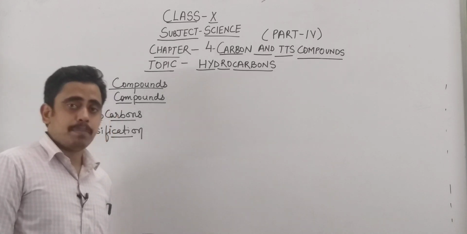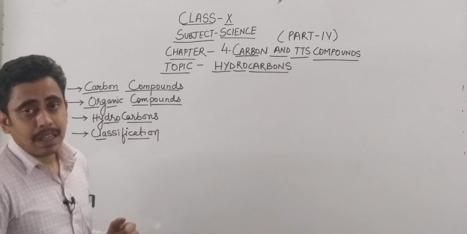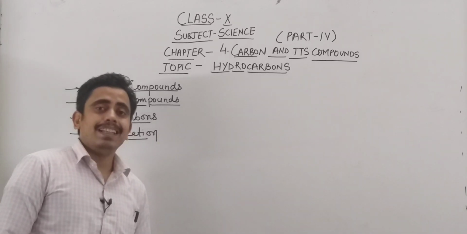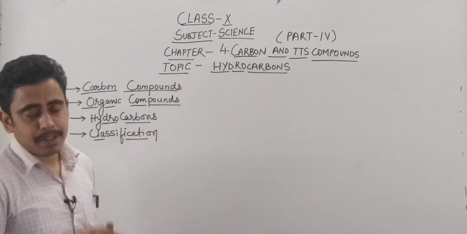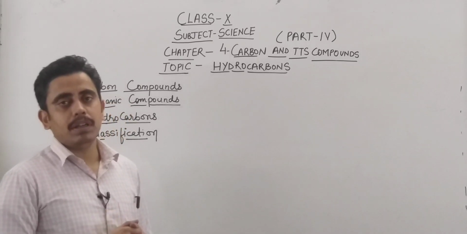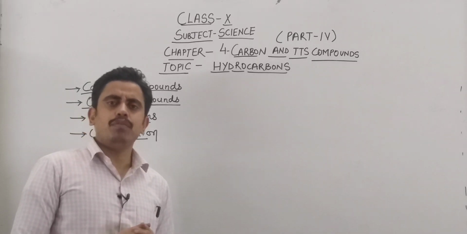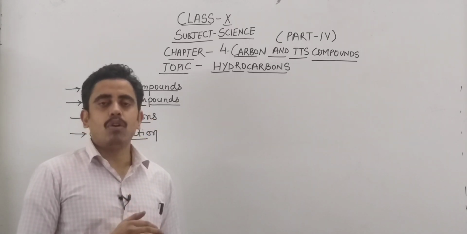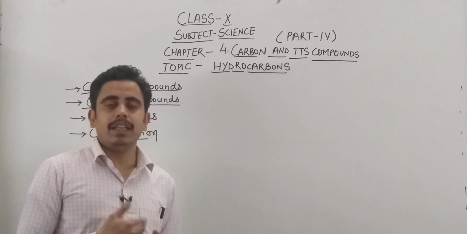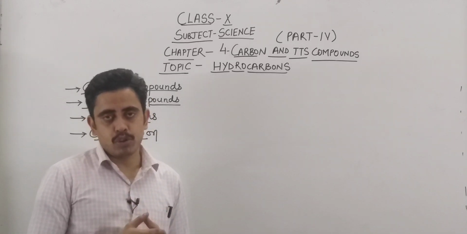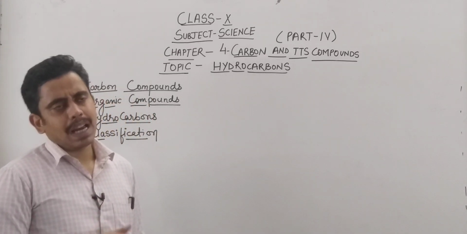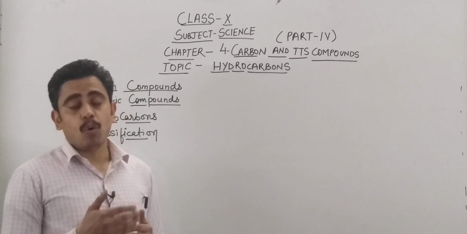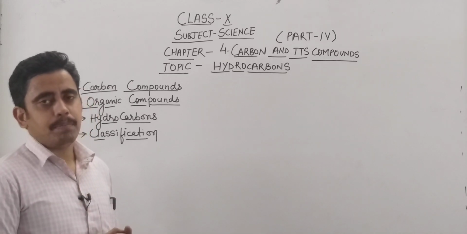We are continuing with the chapter Carbon Compounds, class 10 science, and this is the 4th part of this chapter. In the previous video, we discussed the basic structure of the atom of carbon, and we saw that the valency of carbon is tetravalency and it cannot donate its electron or take an electron to complete its outermost shell. It can only share the electron, and how it shares the electron and how the bonding in carbon, that is the covalent bonding, is done, we have seen in the previous videos.